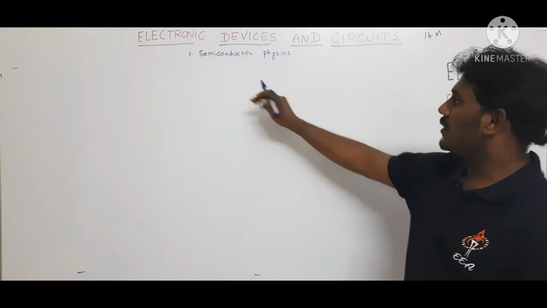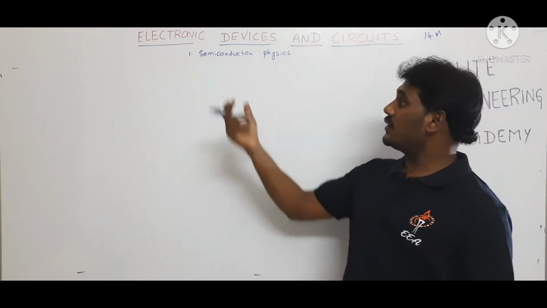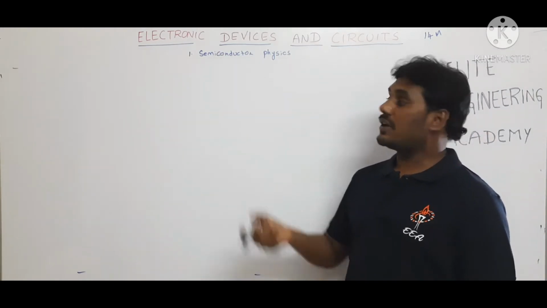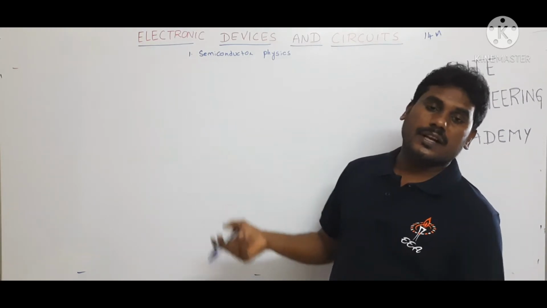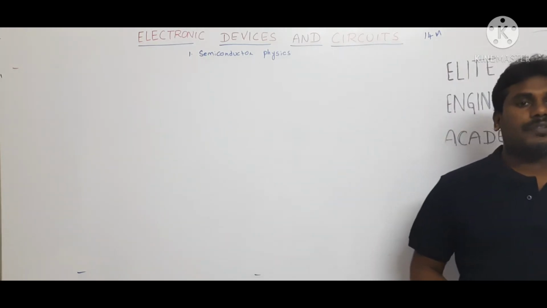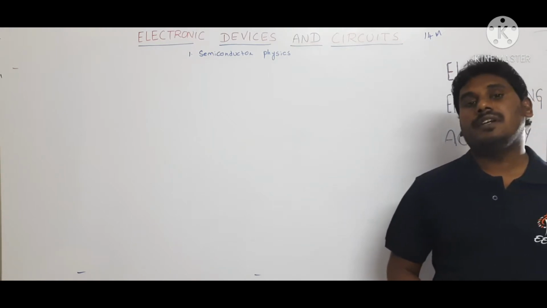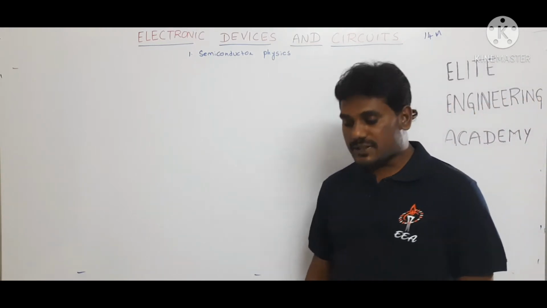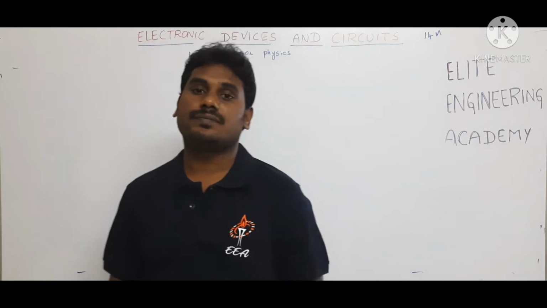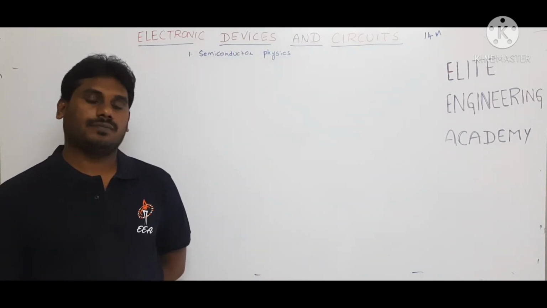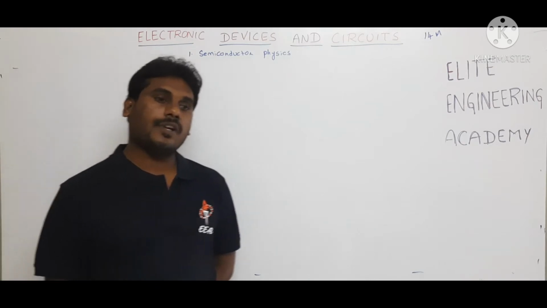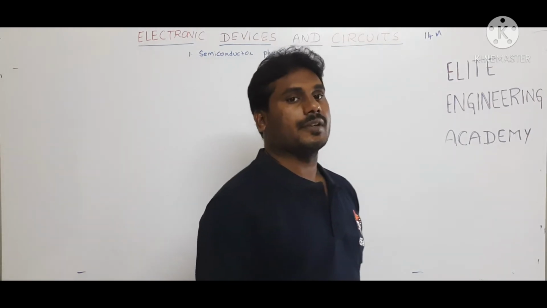Our topic is semiconductor. So what is a semiconductor? Why are we going for semiconductors? How are these semiconductors classified? There are two types of semiconductors: intrinsic semiconductor and extrinsic semiconductor. Intrinsic semiconductor is a pure semiconductor and extrinsic semiconductor is an impure semiconductor.